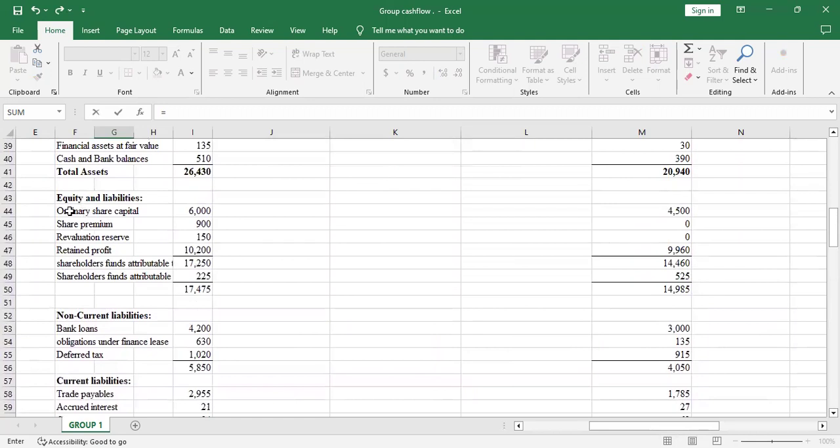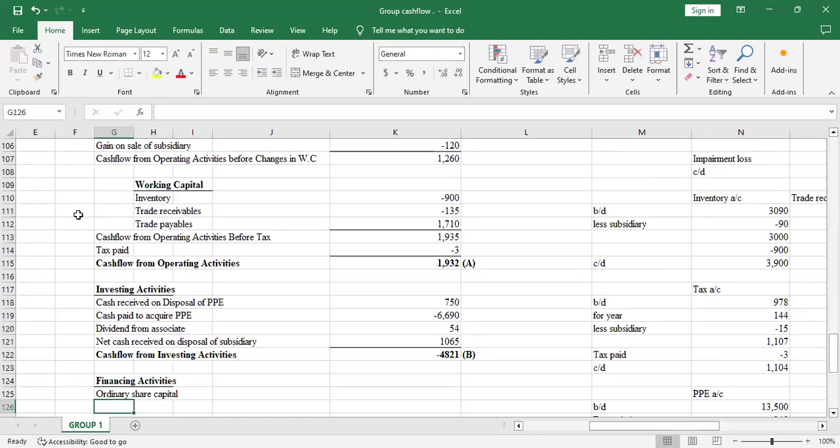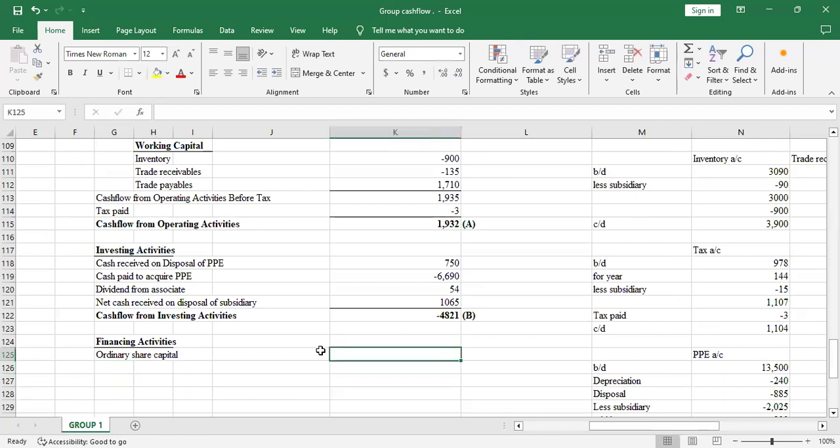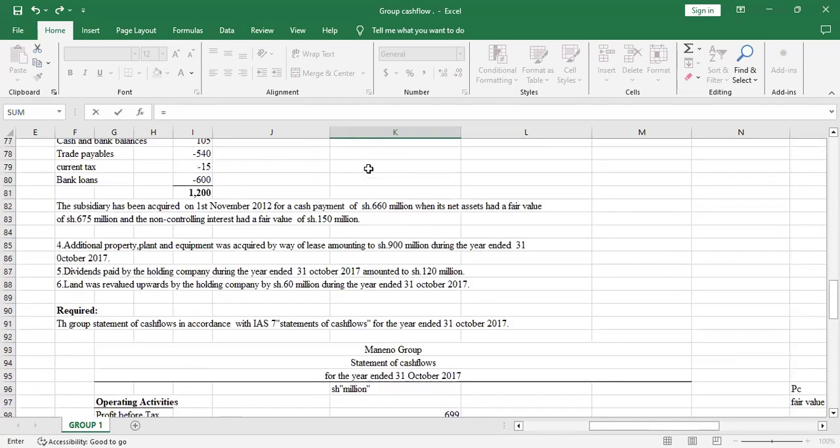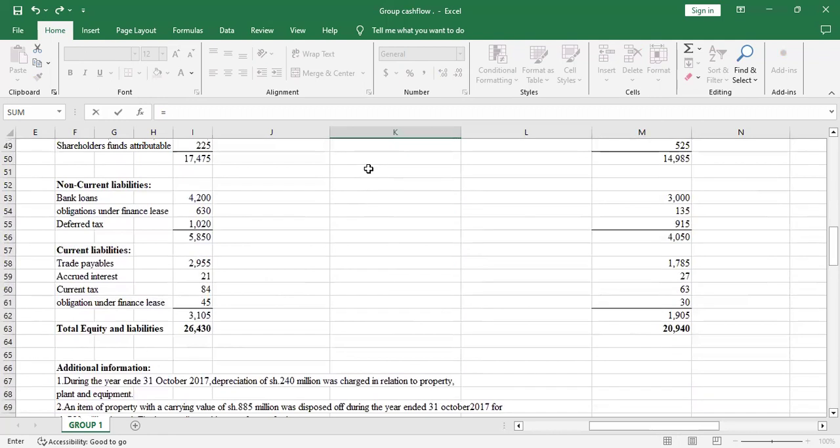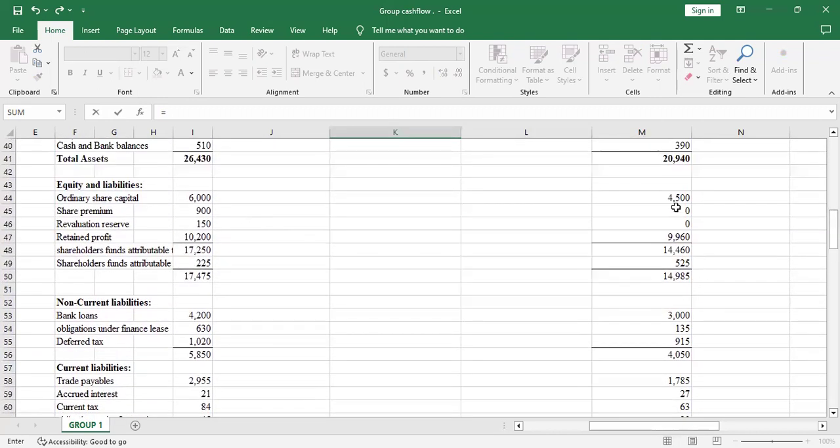So start with the ordinary share capital. And this is the reasoning. On these financing activities, we'll check whether there was cash received on issue of new shares. Whenever shares increase over time, then it means that there was an issue, and issues happen at par and at premium. So we'll check ordinary share capital initially at the beginning of the year, it was 4,500, but it increased to 6,000. So there was an issue of new shares. So that's a cash inflow.